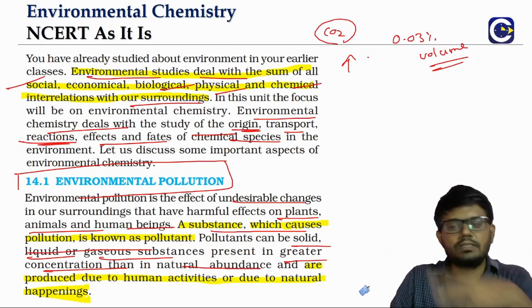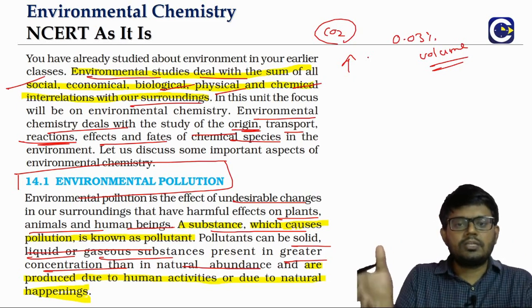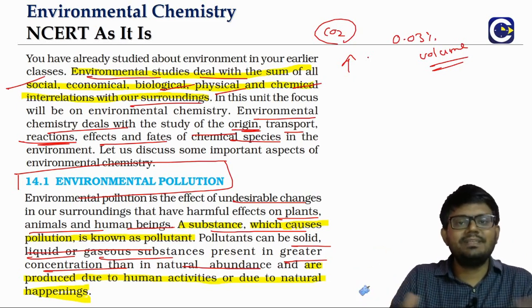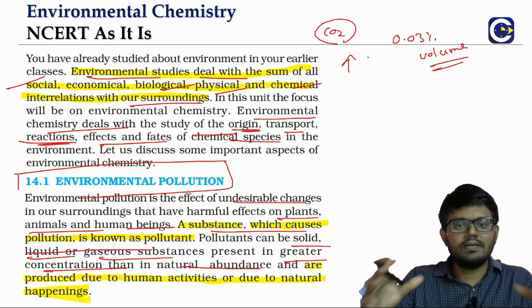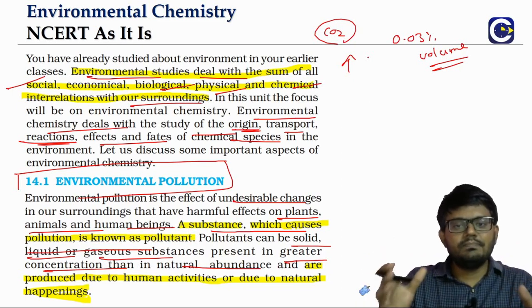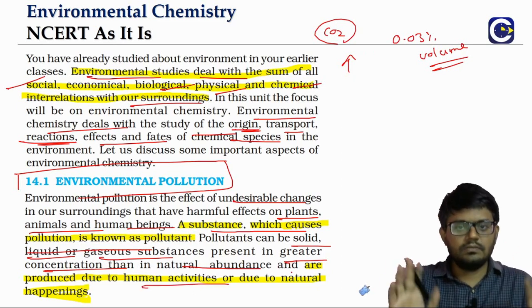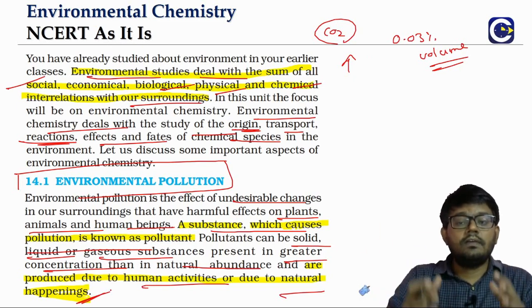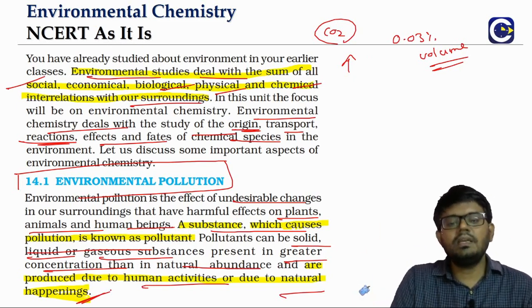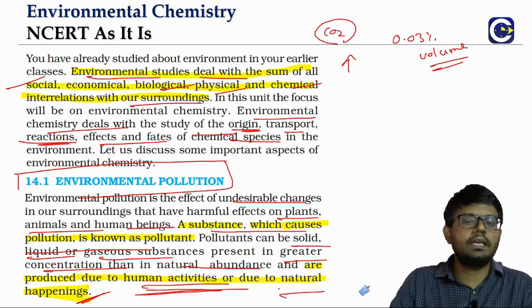How it happens, all these things we will study later, but just to get the idea, we can call it the natural equilibrium. Equilibrium means it is not like there is a reaction or anything, but there will be a natural equilibrium that will balance the amounts of these substances in our surroundings. But if that is disturbed, either because of human activity in most of the cases, or sometimes natural phenomena also can cause it. But mainly we will try to focus on the human activity part of it. So this is what we will be calling a pollutant.